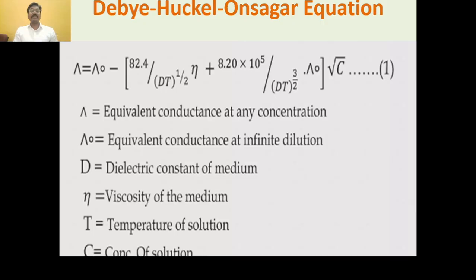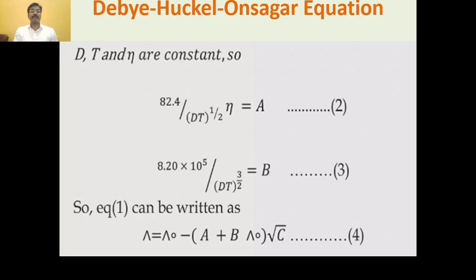N is eta, the viscosity of the medium. T is the temperature of the solution, and C is the concentration of the solution. Means the equivalent conductance at any concentration depends upon the equivalent conductance at infinite dilution, the dielectric constant, the viscosity of the medium, the temperature, and the concentration of the solution.